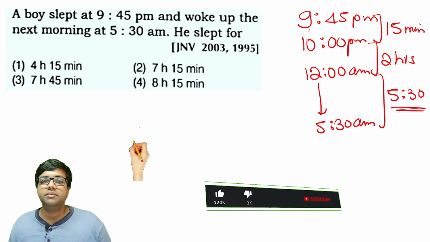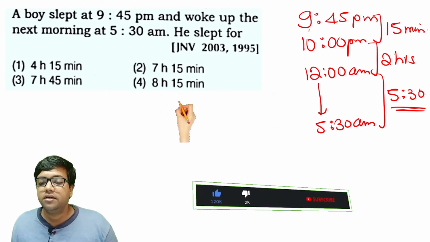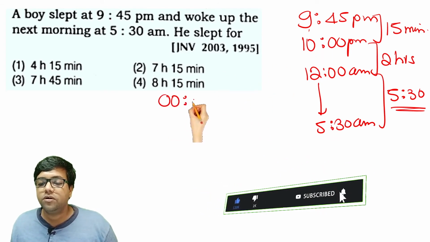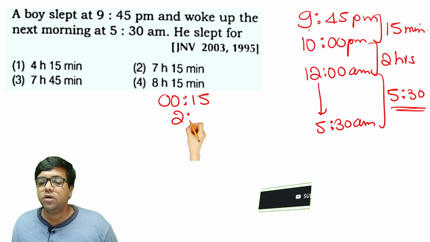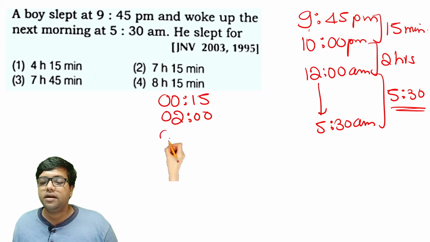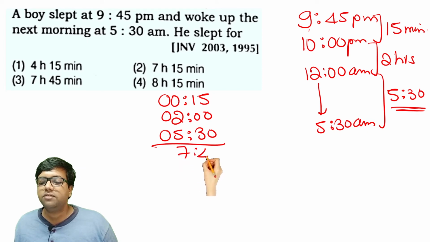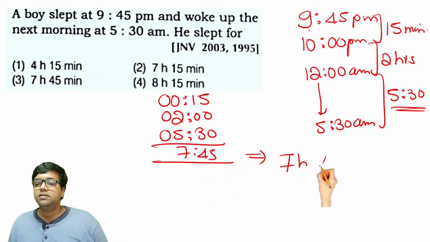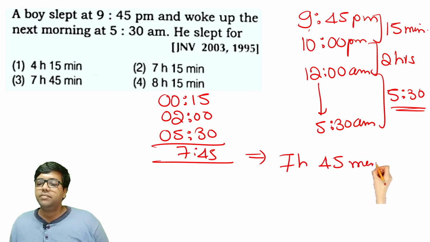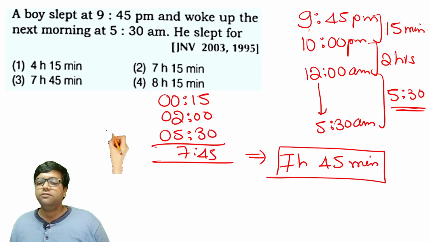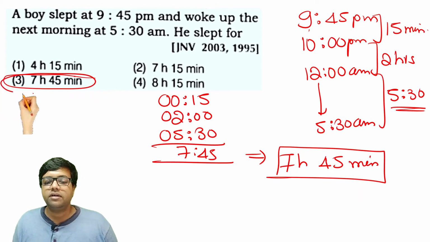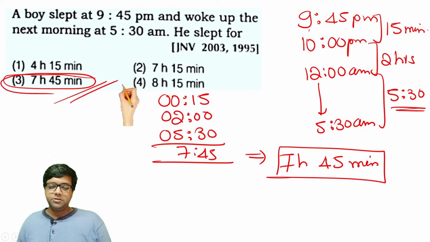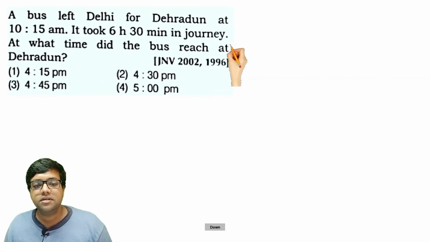So let's add all of them. 0 hours and 15 minutes, 2 hours and 0 minutes, and 5 hours and 30 minutes. This gives us 7 hours and 45 minutes. So the answer is 7 hours and 45 minutes, which is available in option 3. Option 3 is the right answer for the given question.